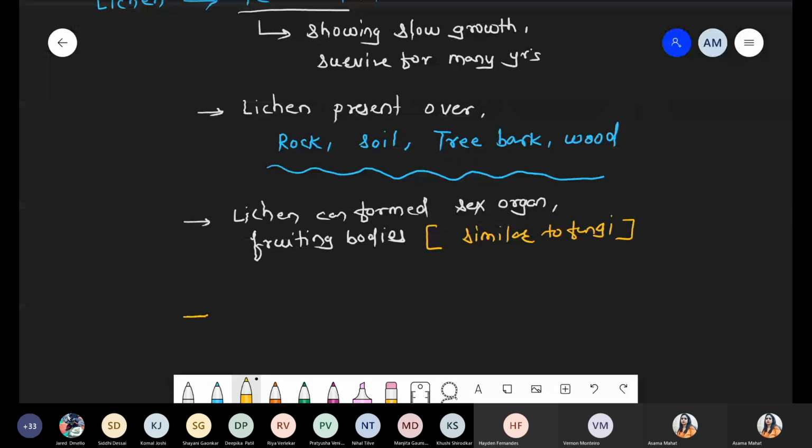Now, another point with respect to the asexual mode of reproduction. Whenever we talk about lichen, they have two types of asexual reproduction. We are talking about only asexual.